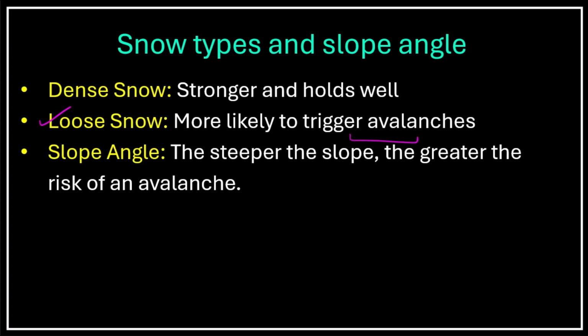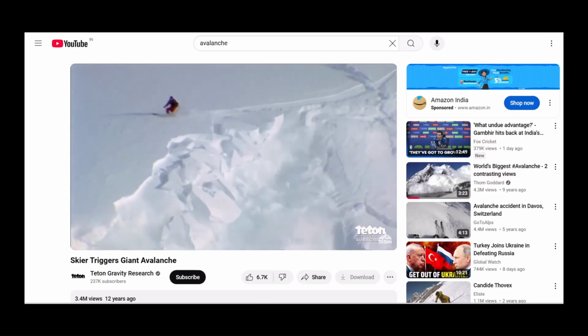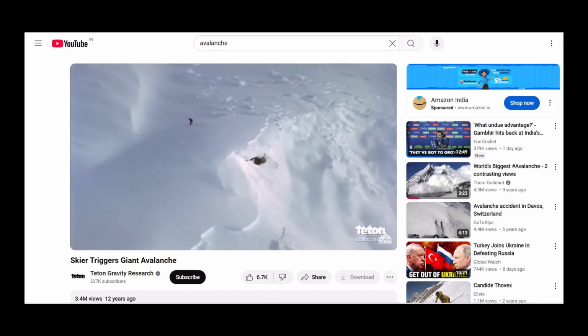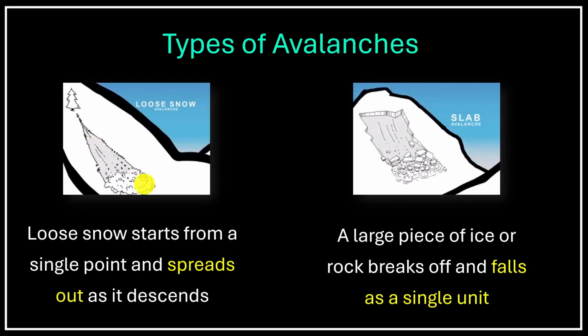If the snow is dense and compacted, it holds well. Such layers are strong. In contrast, layers of loose snow are weak and more likely to trigger avalanches. The slope angle also plays a crucial role. Naturally, the steeper the slope, the greater the risk of an avalanche. An ice mass can start from a single point and spread out as it descends. Alternatively, a large piece of ice may break off and fall suddenly as a single unit. Both are considered avalanches, just that they are different types. The second type, where a massive chunk of ice or rock breaks off and falls at once, is more dangerous.